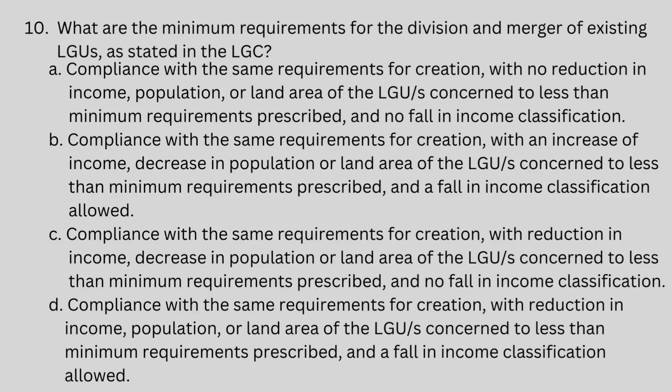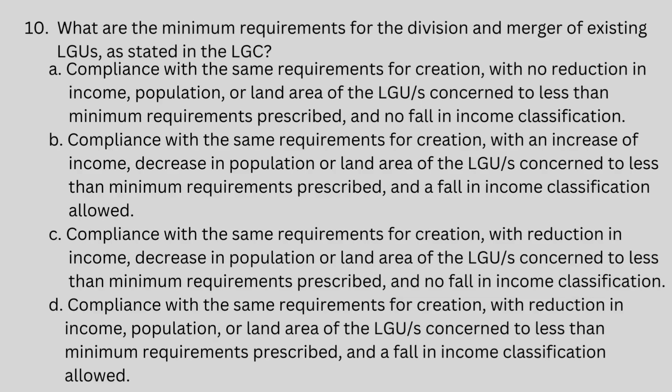Number 10. What are the minimum requirements for the division and merger of existing LGUs, as stated in the Local Government Code? A. Compliance with the same requirements for creation, with no reduction in income, population, or land area of the LGUs concerned to less than minimum requirements prescribed, and no fall in income classification. B. Compliance with the same requirements for creation, with an increase of income, decrease in population or land area of the LGUs concerned to less than minimum requirements prescribed, and a fall in income classification allowed.